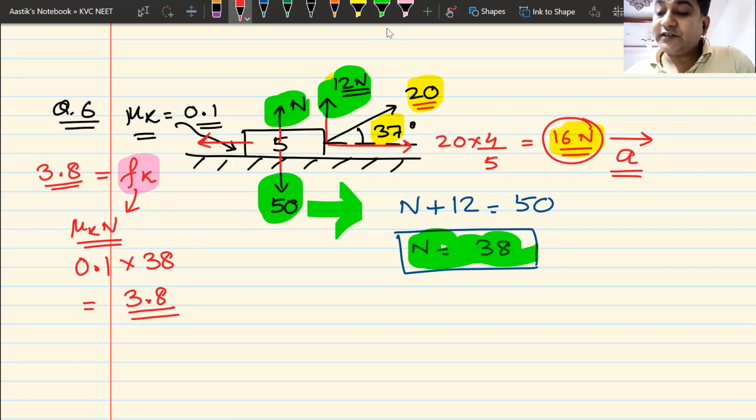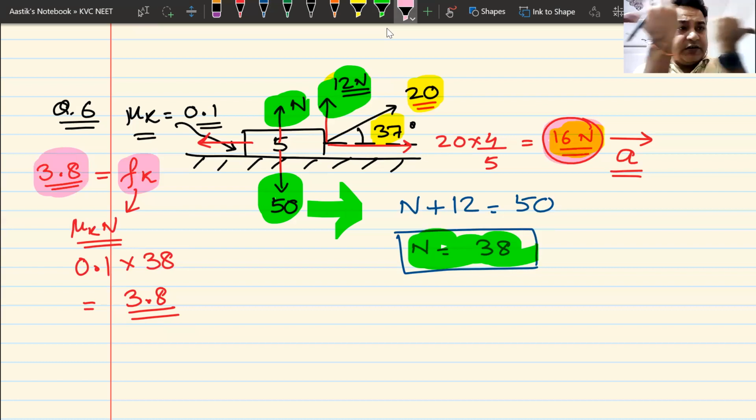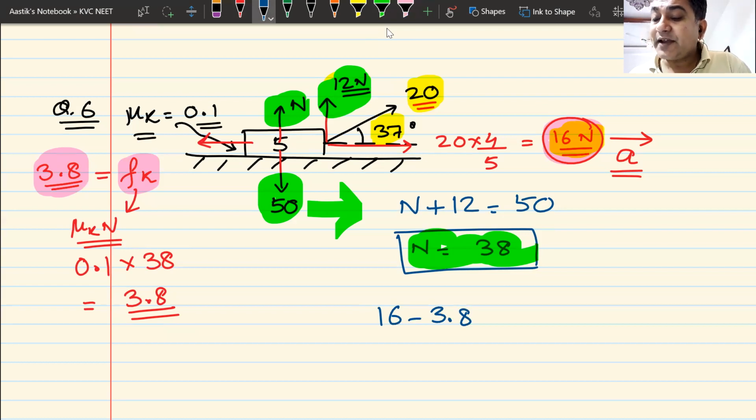Now look at the forces. Look at the forces. 16 newtons is forward. 3.8 newtons is backwards. 16 newton here, 3.8 newton here. Where will this move? Obviously, it will move forward. What will be the acceleration? 16 forward minus 3.8, which is backwards.